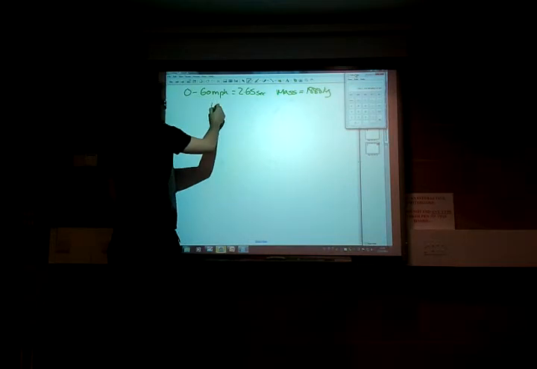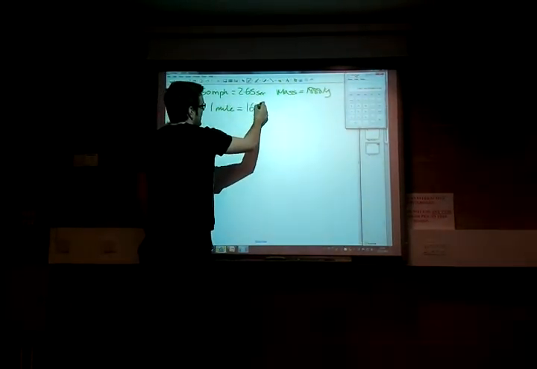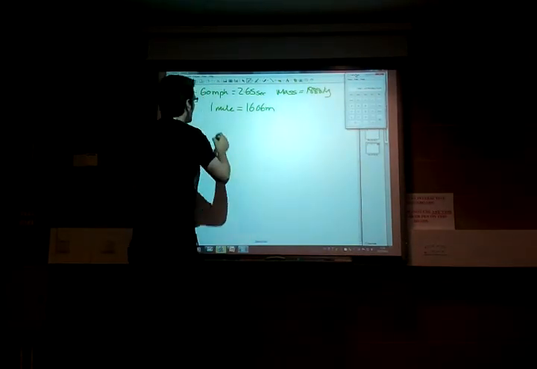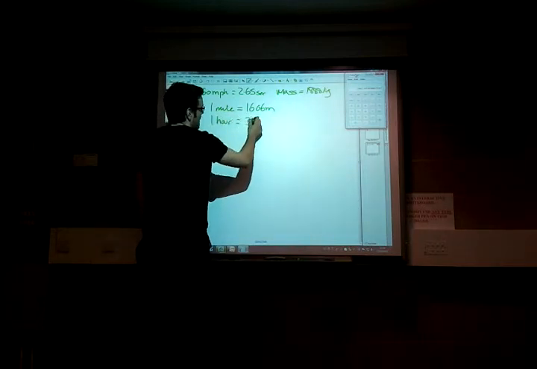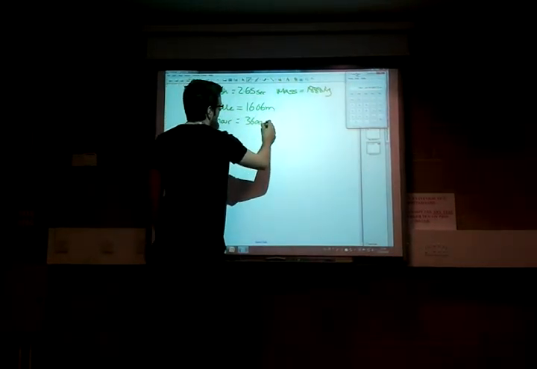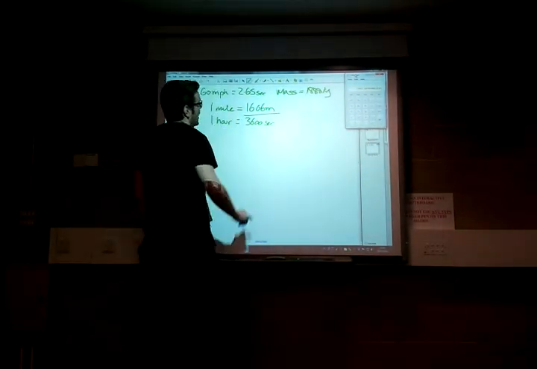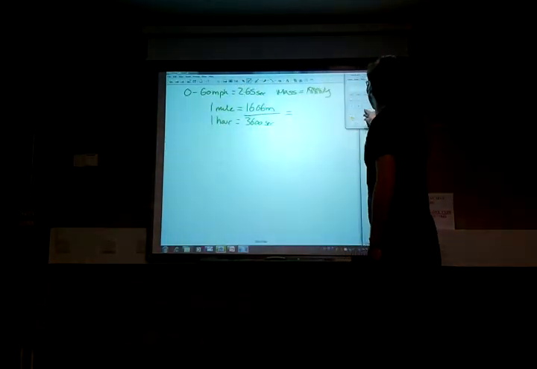So in 1 mile, there is roughly 1,606 meters. Okay, and in 1 hour, there is 3,600 seconds. So if you take those two numbers and divide them by each other, what you actually get, if I can remember from when I did this before, is roughly 0.45.